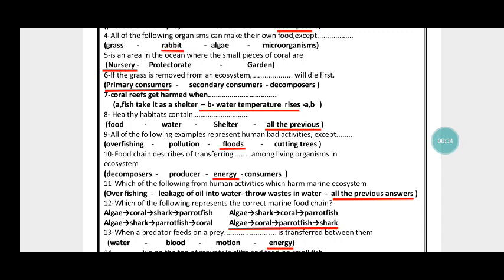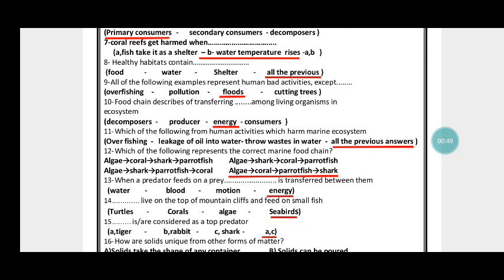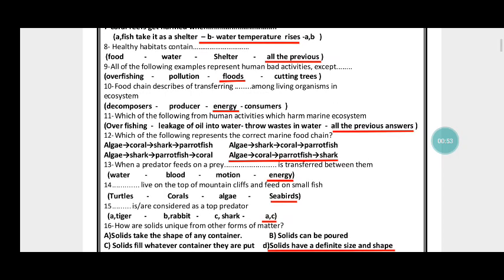Nursery is an area in the ocean where the small pieces of coral are. If the grass is removed from an ecosystem, the rabbits will die first. Of course, primary consumer. Coral reefs get harmed when water temperature rises. Healthy habitats contain food, water, shelter, so all the previous.